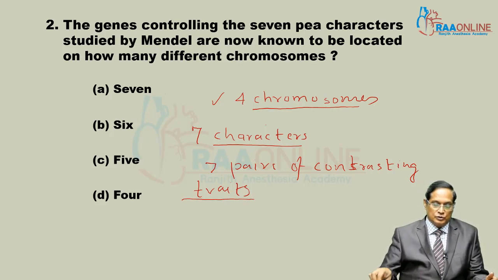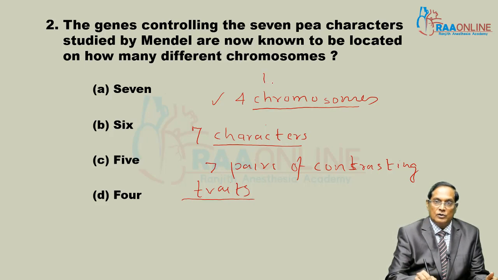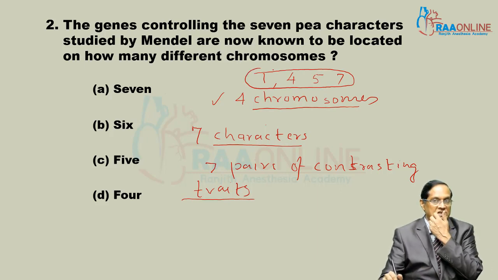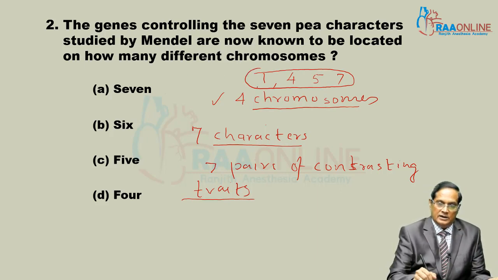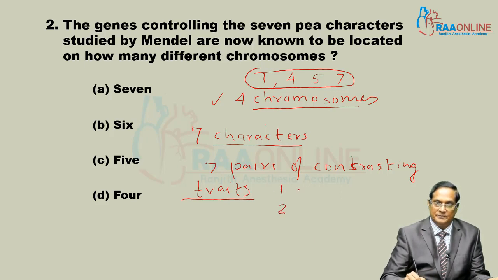These 4 chromosomes are chromosome number 1, 4, 5 and 7, on which Mendel's 7 characters were present. On chromosome number 1, 2 characters; at chromosome number 4, 3 characters; chromosome number 5 has 1 character, and chromosome number 7 has 1 character.